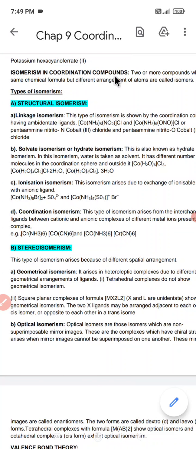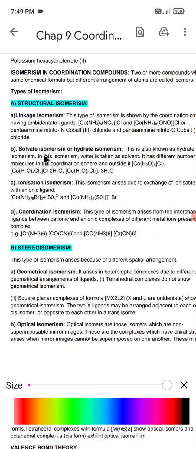Now the question comes, what is isomerism, or what do you mean by the term isomerism? Isomerism means the phenomenon in which two or more compounds exhibit the same chemical formula, but have different structural formulas.